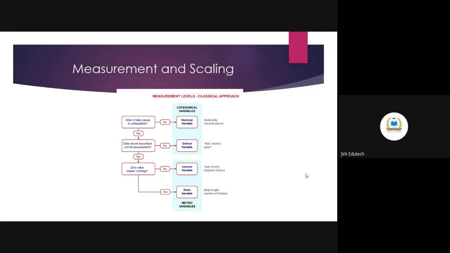So the nominal scale is only used for... I think somebody is trying to join.